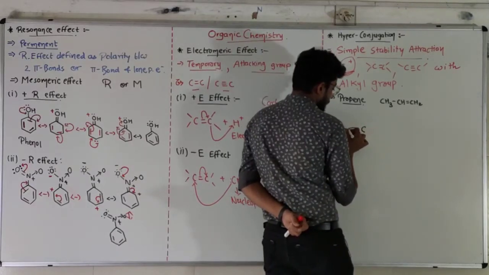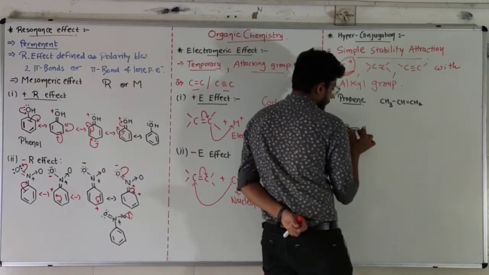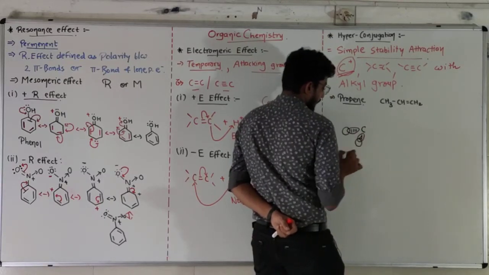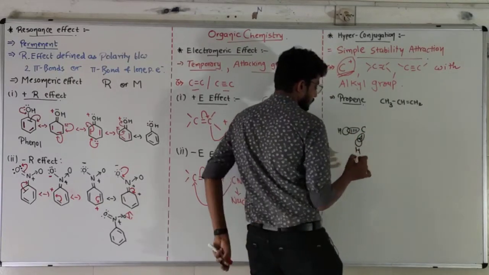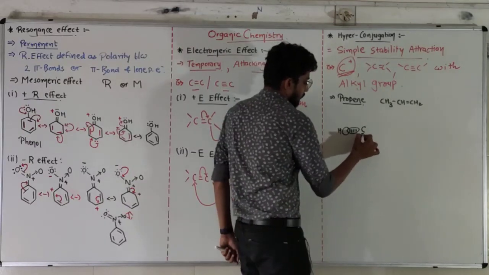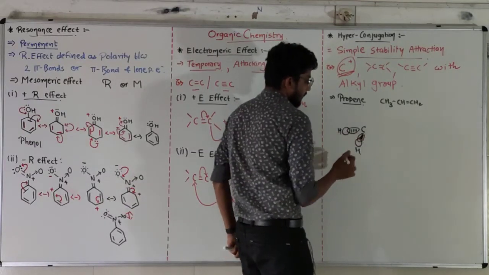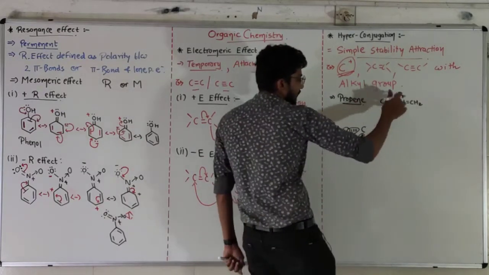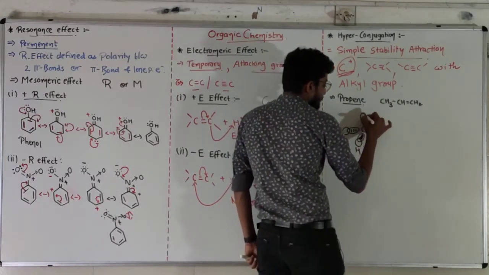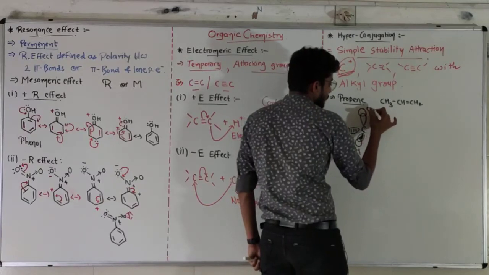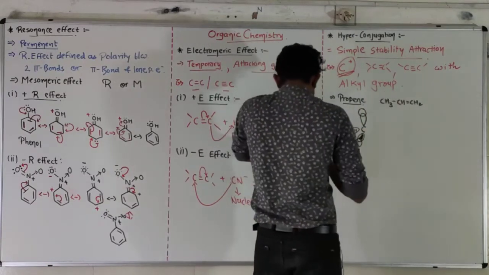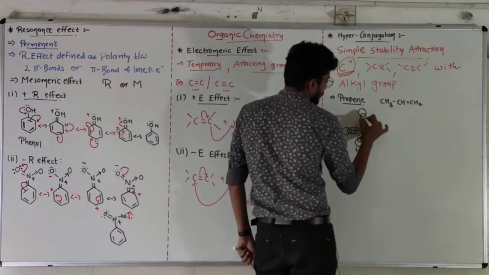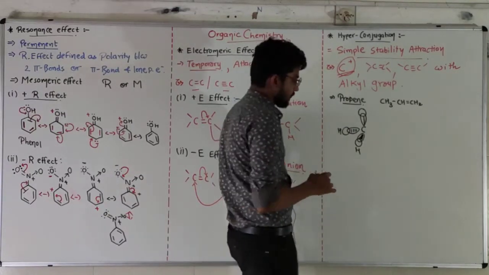CH3 means one towards you, one away from you. This means this is on the other side. Dotted line means it is towards you because it is CH3, and this is in the plane, so a straight line.